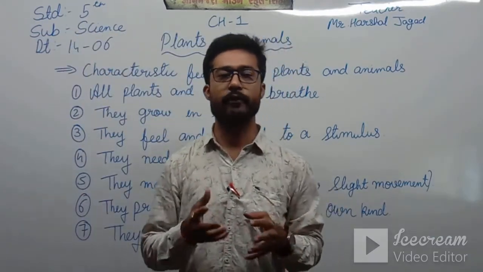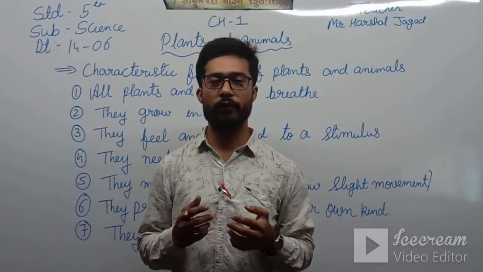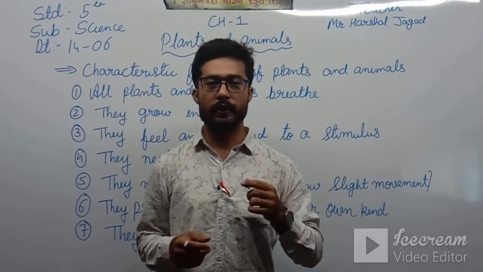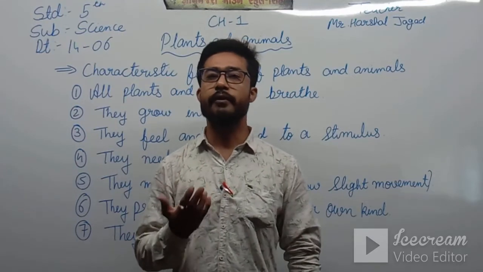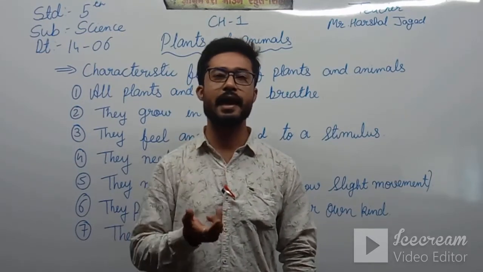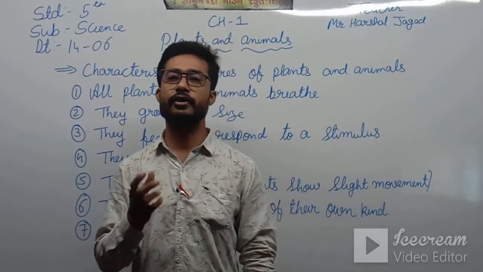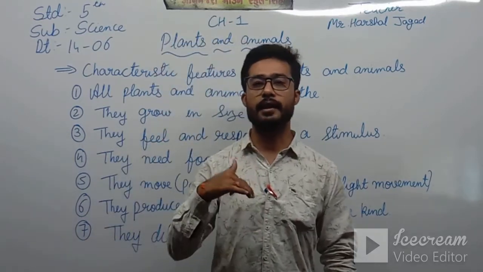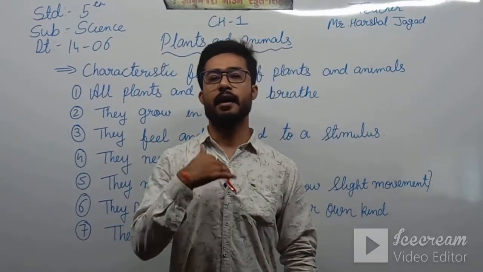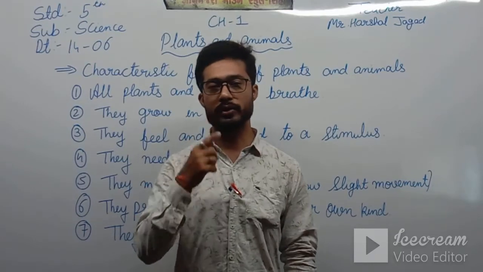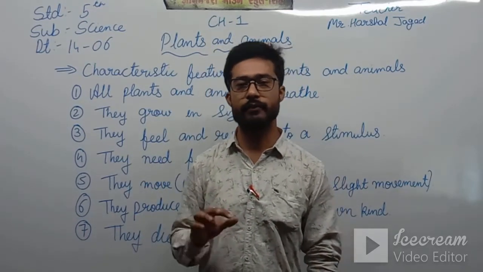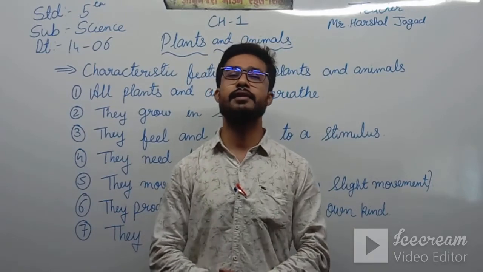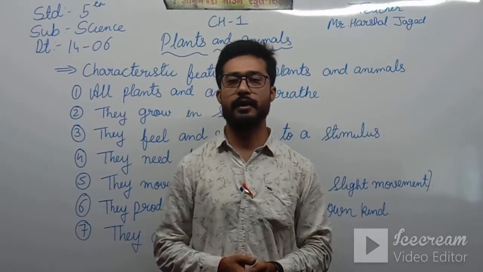If I take the example of a human being, we all know that we breathe through the nose. So what happens? We inhale and exhale the air. The oxygen reaches inside the body and carbon dioxide goes outside the body through the nose. Okay, and then after that the respiratory system works on it, and that we will see in the further classes.